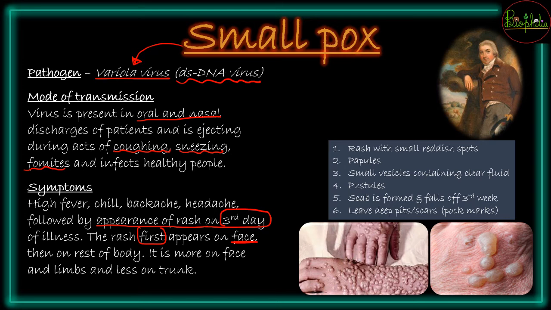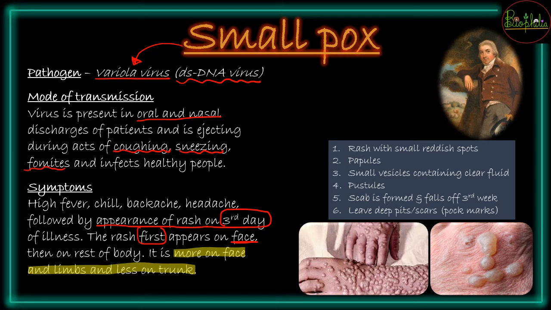And one more important point you need to remember, that is it will be more on face and limbs, and then less on the trunk. So face and limbs, हाथों पैरों पे और मुंह पे ज़्यादा होगा, less on the stomach or back area. And it will be opposite in the case of chickenpox. Chickenpox में क्या होगा? It will be less on face and limbs, but more on your chest region and your back region. So because of that, you need to remember the difference between smallpox and chickenpox.